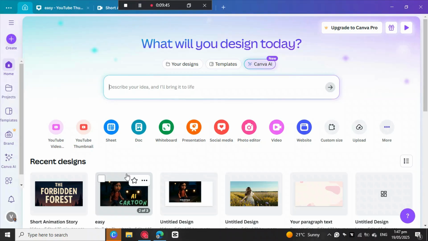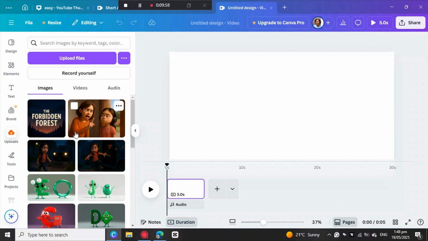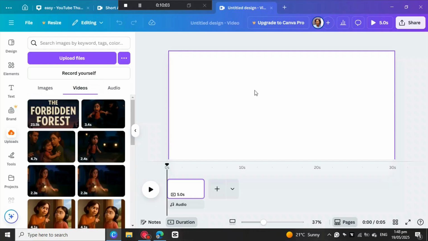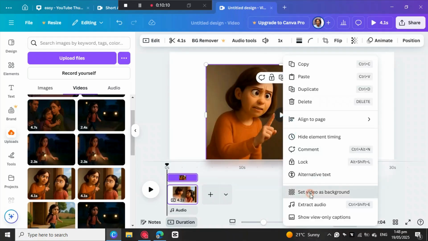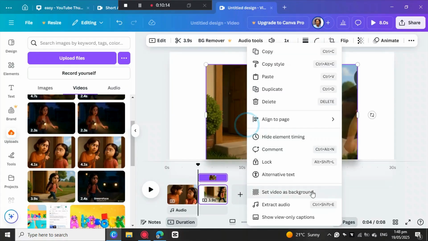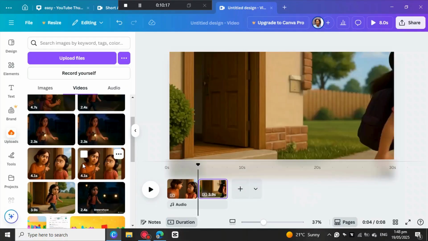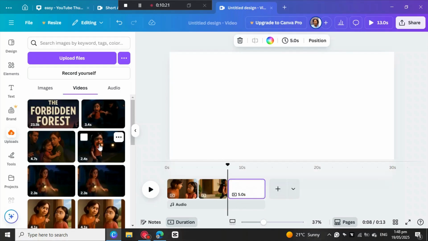Okay, so we are in Canva so that we can put everything together. We're gonna come here to YouTube video. Then you come here to the uploads. Make sure that you bring everything into Canva so that we can start editing. I've already done that, so I'm gonna go with the first video and put this one here, and then I put the second one. You're gonna need to do this until you're done with all the images accordingly.